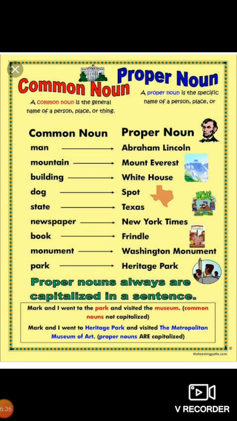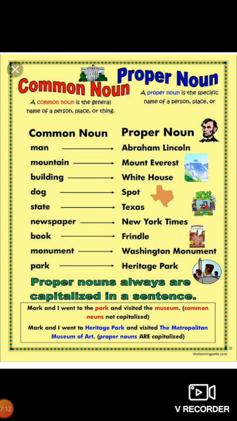Here what we need to take care of in common and proper nouns is that proper nouns are always capitalized in a sentence. In the box, when we see Mark and I went to the park and visited the museum, here common nouns are not capitalized. The word park has not been capitalized. Museum is not capitalized, but it can be capitalized if we use it as a proper noun.